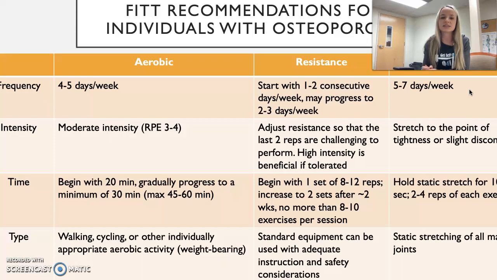You're going to want to adjust the resistance so the last 2 reps are challenging to perform, and high intensity is beneficial if tolerated. So we talked about the high intensity. You want to have a resistance so if they're doing 10 to 12 reps, by the 10th rep they start to feel it and it becomes a little bit more difficult. You're going to want to begin with 1 set of 8 to 12 reps and then increase to 2 sets after about 2 weeks. So you don't want to progress too quickly with them. Let them get used to that weight training component before you add another set there.